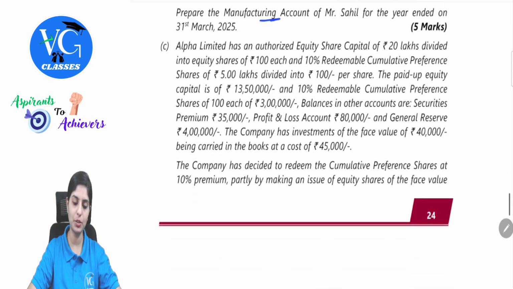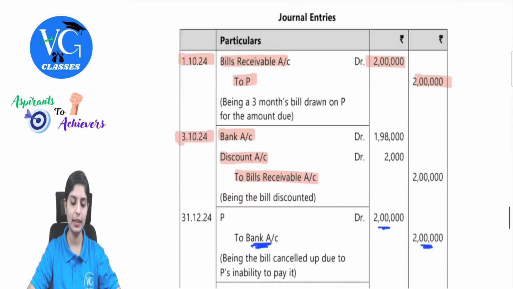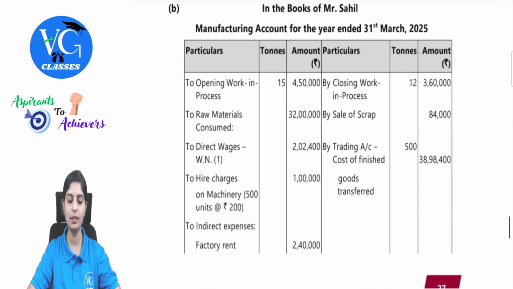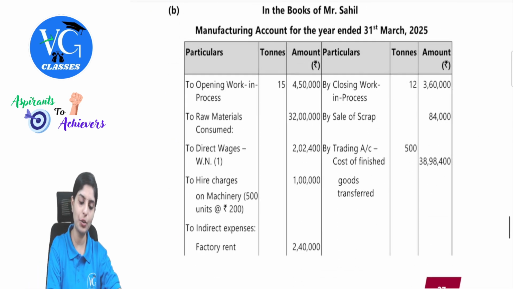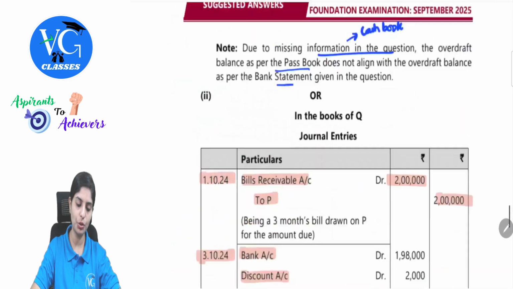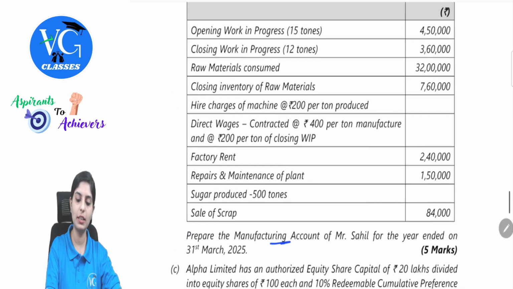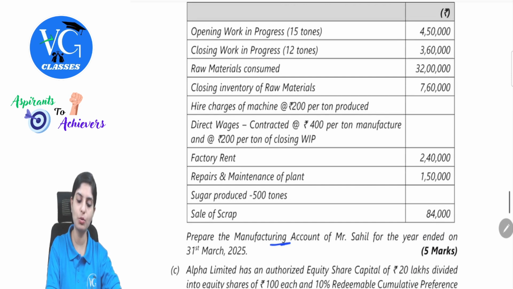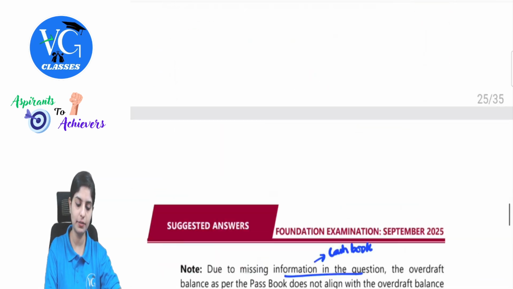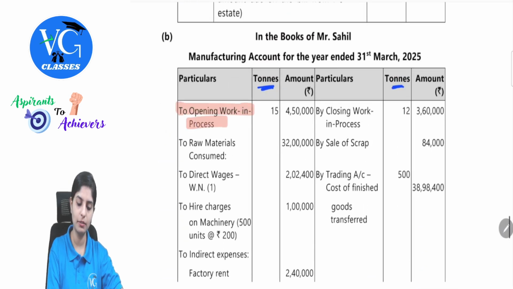So prepare a manufacturing account format. It will have particulars, units column and then amount column. Likewise, particulars, units, amount. In this question, it is represented in tons. So we are writing it in tons. So to opening work in progress, 15 tons is given, 4 lakh 50 and then closing work in progress 3 lakh 60. We will accordingly enter these values.